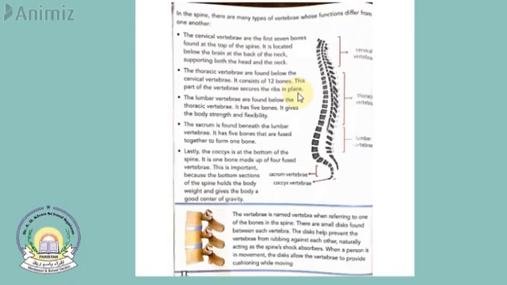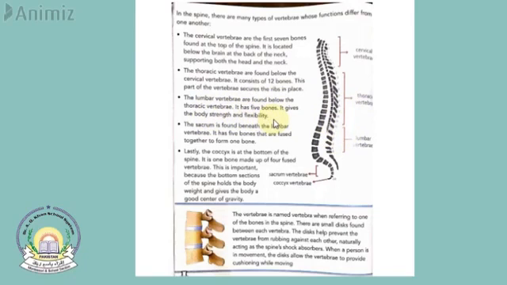Okay, so the cervical vertebrae protect and support the head and the neck, and the thoracic vertebrae secure and protect the ribs. The ribs remain in place because of the thoracic vertebrae in the spine. Okay, then the third one is called the lumbar vertebrae. The lumbar vertebrae are found below the thoracic vertebrae. It has 5 bones, and it gives the body strength and flexibility.